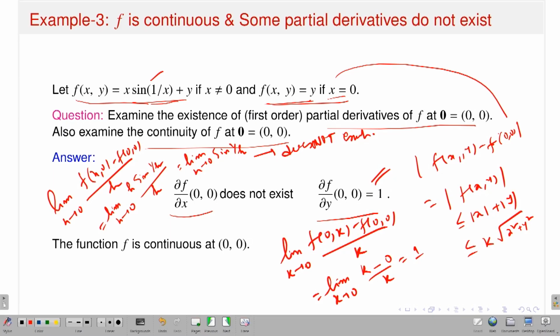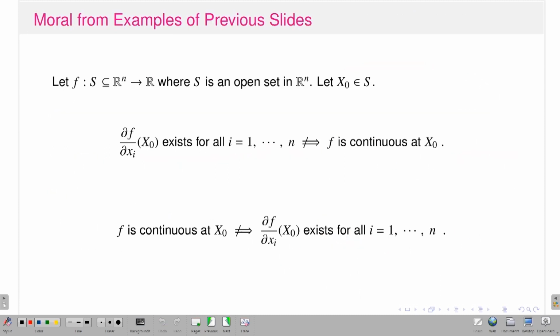So now I have various examples: the function is continuous and the partial derivative exists; the function is not continuous but the partial derivative exists; the partial derivative does not exist but the function is continuous. If I combine all the examples, this is the moral from the previous slide.